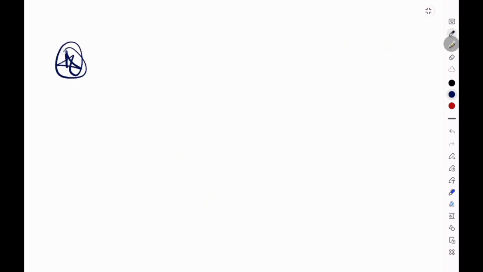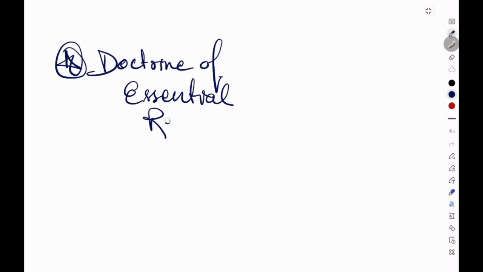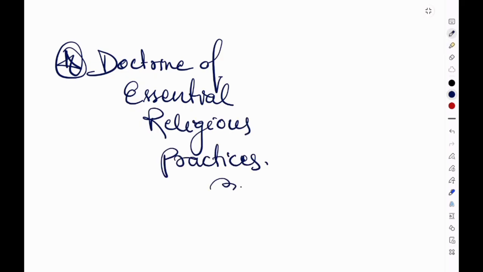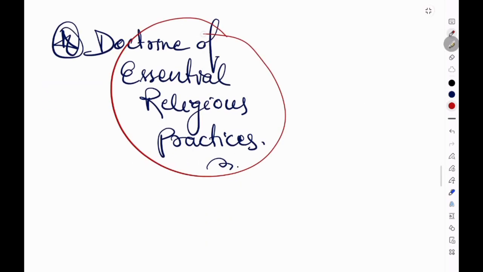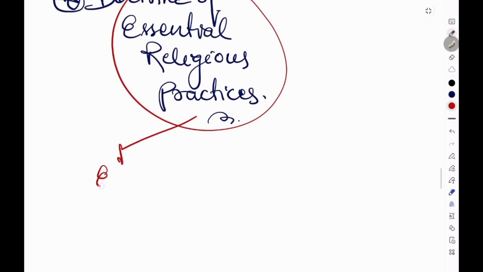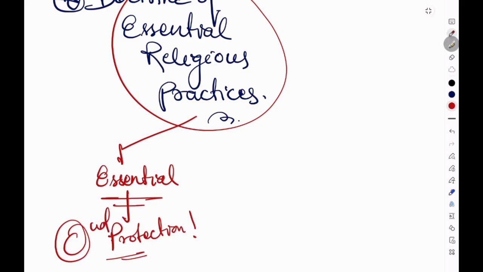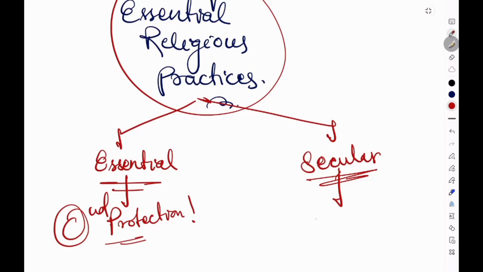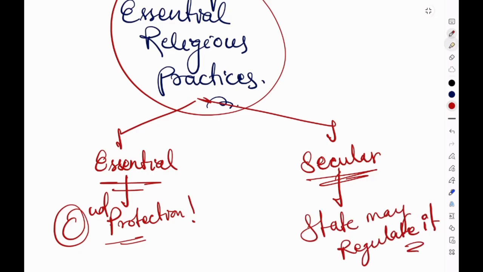So here comes a very important doctrine, that is the doctrine of essential religious practices. Basically, the Supreme Court developed an essential religious practice test, where if a dispute arises, the court often asks the question: is the practice essential to the religion? The doctrine tests whether the practice is essential to religion or not. If it is essential, then the practice receives what? A strong constitutional protection. But if the activity is not essential and is of secular character, then it is not protected under the constitution, and the state may regulate it.